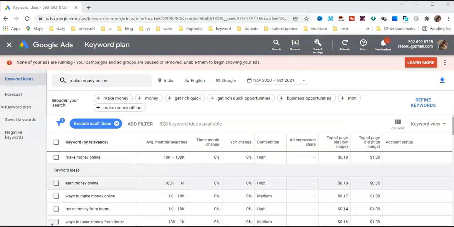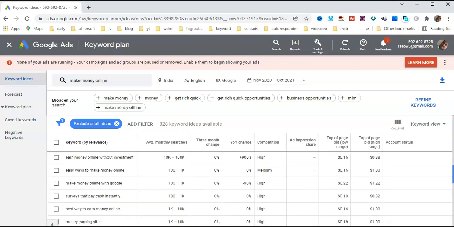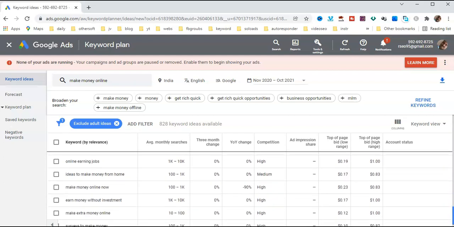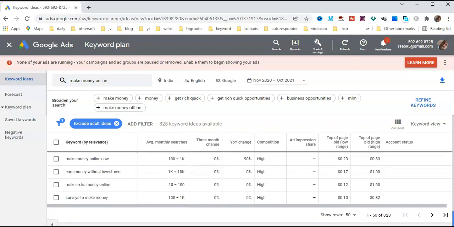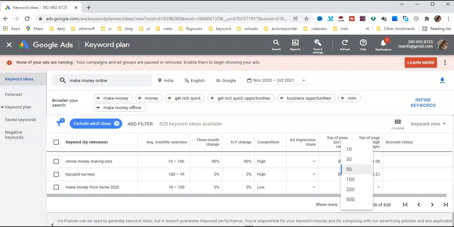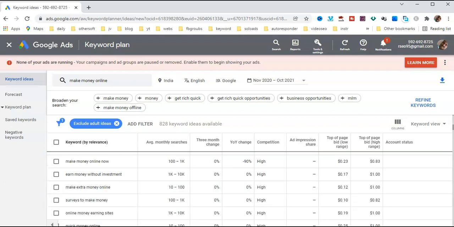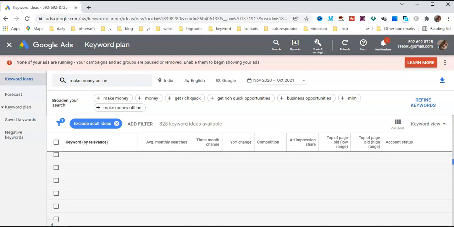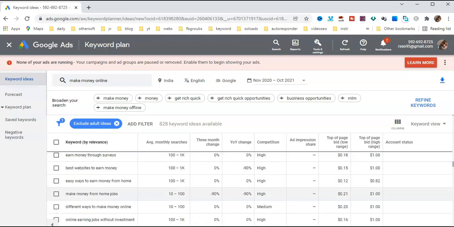Here is a 100% free keyword tool. It also gives 829 keyword ideas. This is a first and evergreen keyword research tool. Go to 500 per page and you can get long tail keywords like "make money from jobs" and "different ways to make money online".